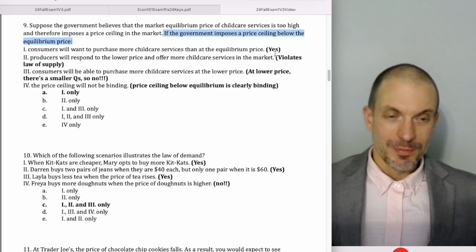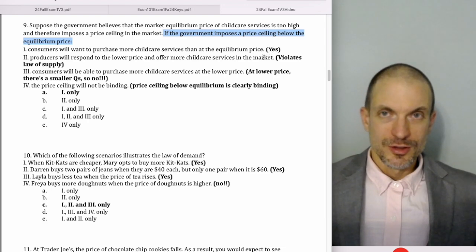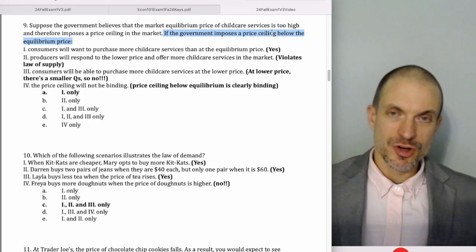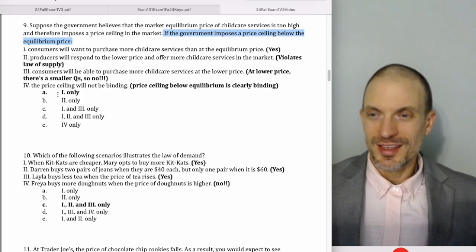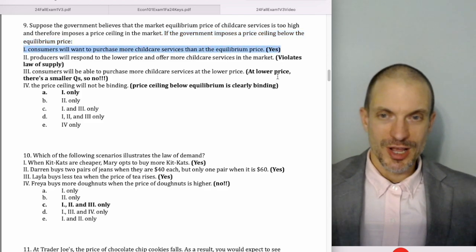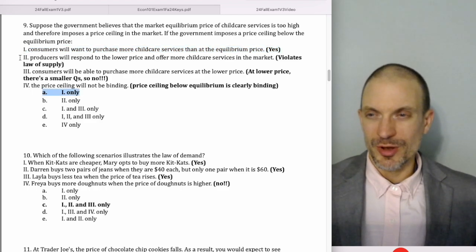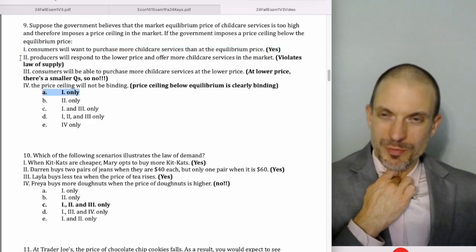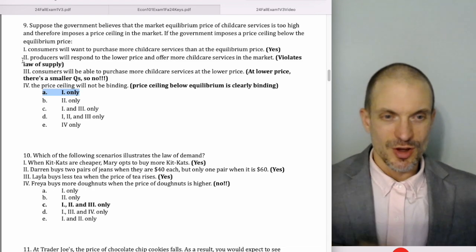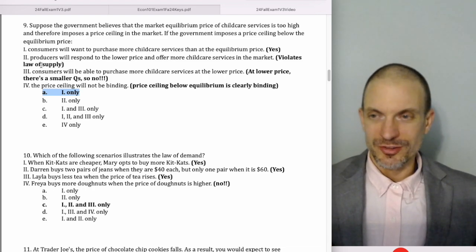Okay, so a price ceiling below the equilibrium price is going to be a binding price ceiling. So at below equilibrium prices, we know we're going to have a shortage. We're going to have a larger quantity demanded than quantity supplied. And so, yeah, consumers are going to want to purchase more childcare services than at the equilibrium price. So it'll be 1 only. What are the other ones? Producers will respond to the lower price and offer more childcare services. No, that violates the law of supply. Matter of fact, at the lower price, quantity supplied is lower.